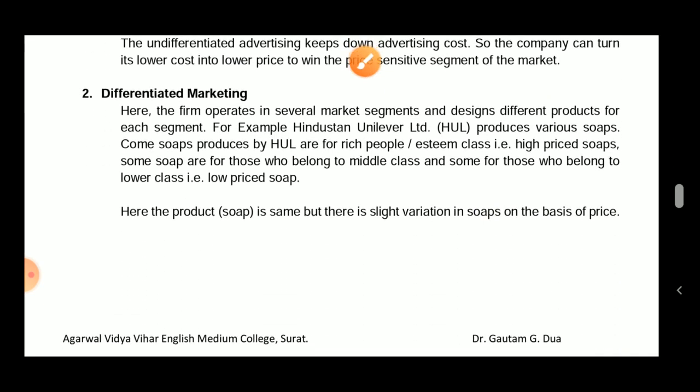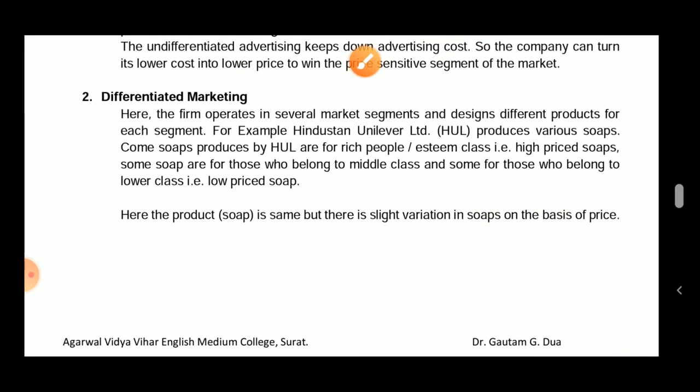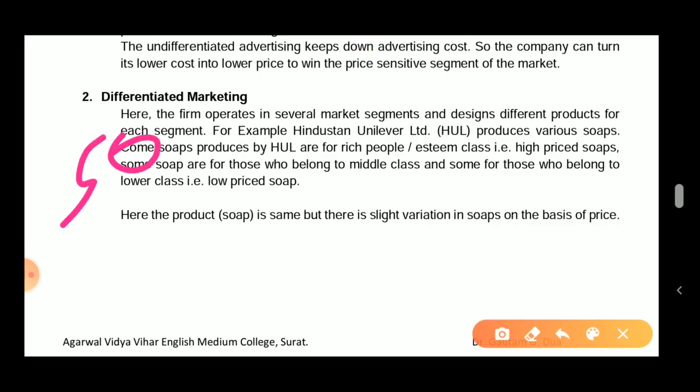Second is differentiated marketing. Here firms operate in several different segments and design a different product for each segment. For example, Hindustan Unilever produces various soaps. Some soaps are produced for rich people, the esteemed class, high class soaps. Or my mistake here, this is some. Please make the correction in your notes. Some soaps are for those belonging to the middle class, and some soaps belong to the lower class, that is low price soaps.